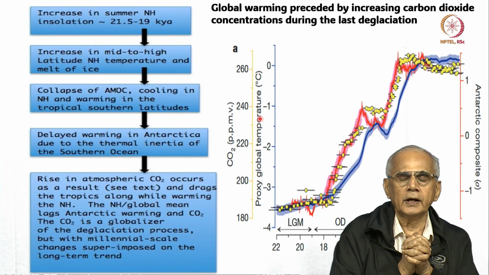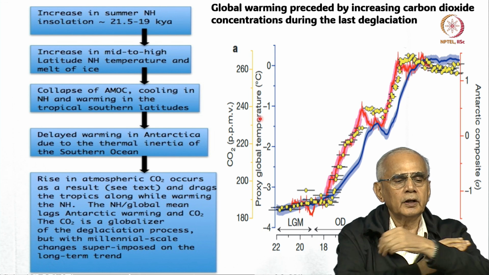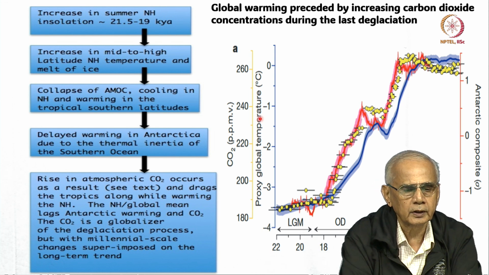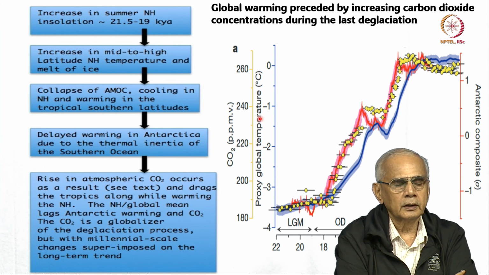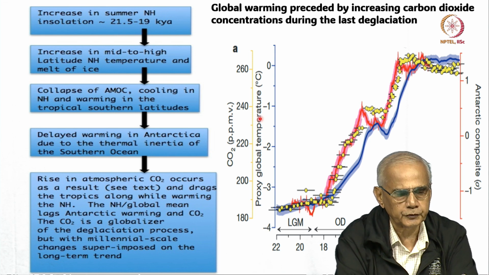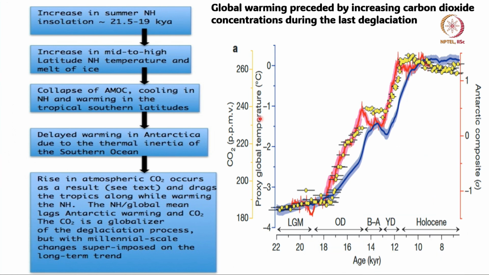So, let me again summarize Shakun's paper. Increase in summer insolation in the northern hemisphere around 20,000 years ago, and increase in mid to high latitude northern hemisphere, melting of ice, collapse of the AMOC, which leads to cooling of the northern hemisphere and warming in the southern hemisphere.